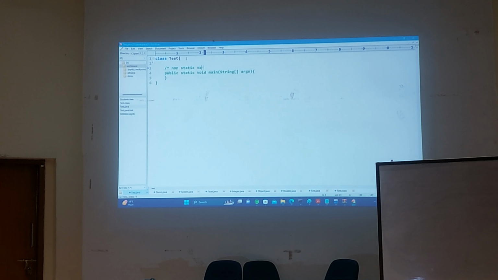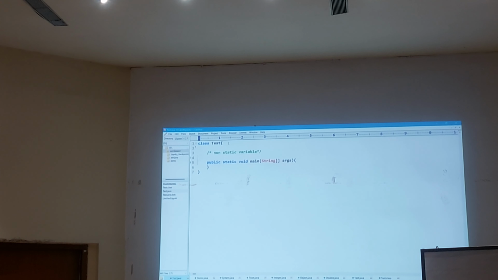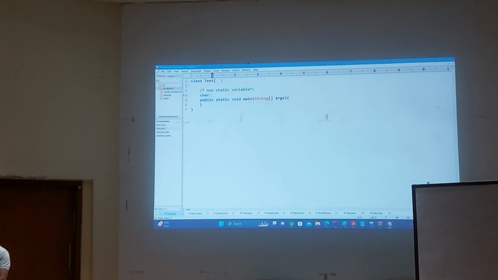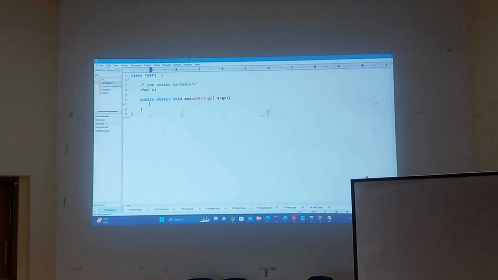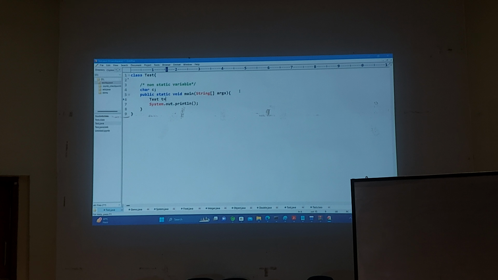Non-static variable. You know that in Java, two types of variable are there: static variable, non-static variable. That's what they are at class level. So here I have taken char c, right? Char c, and here I said system.out.println of the non-static variable. So I need some kind of object reference to access it, right? You know that Test t is equal to new Test. Directly cannot access it. Then we have to take static variable. Then what we need to write is t.c, right?